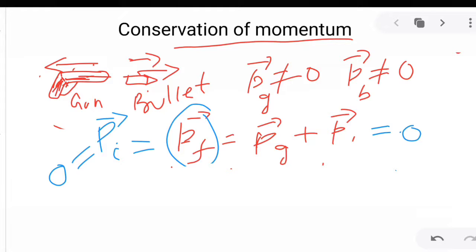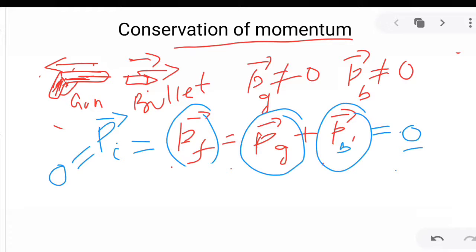So the momentum of gun plus the momentum of bullet should be equal to 0. If I take the momentum of bullet to the other side, the momentum of gun becomes minus PB, that is, minus the momentum of bullet.